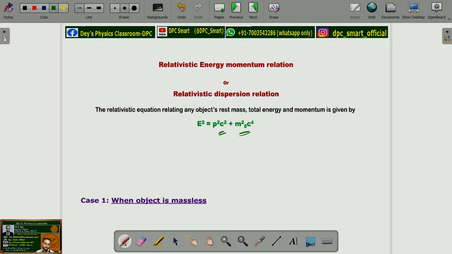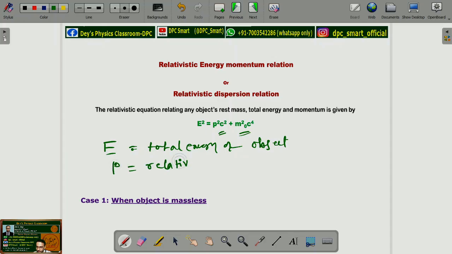This proof is not in your syllabus. So for information we just have to know this. Here E is the total energy of the object. p is the relativistic momentum. So this is relativistic momentum. And m0, as we know, is the rest mass of the object.